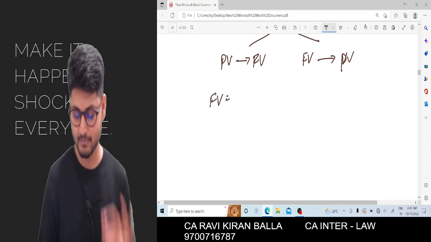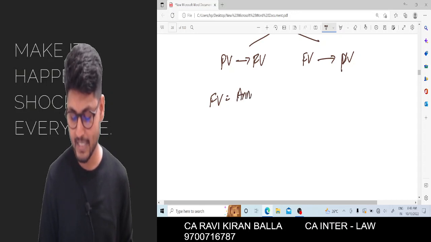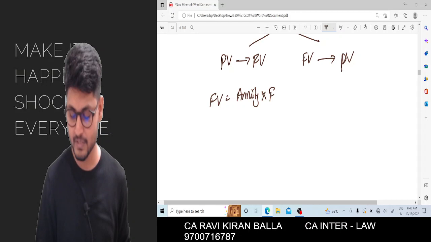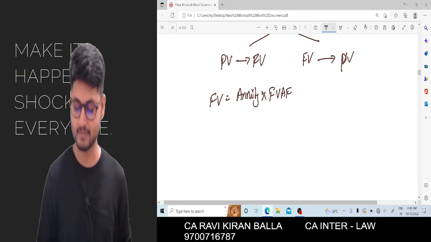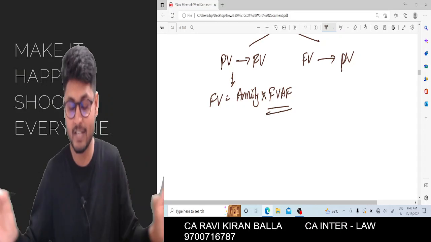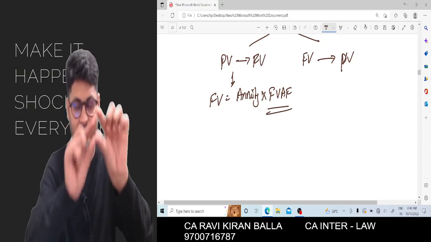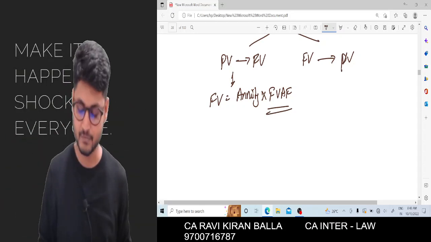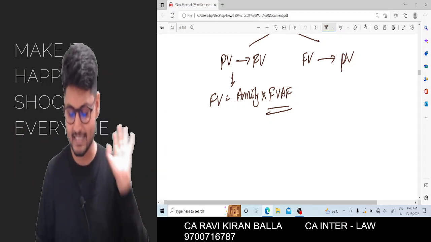Future value is nothing but annuity amount into future value annuity factor. This is the formula. How to calculate future value annuity factor, sir? Just now I have discussed, I have given a format for the same. That is the example for the same.